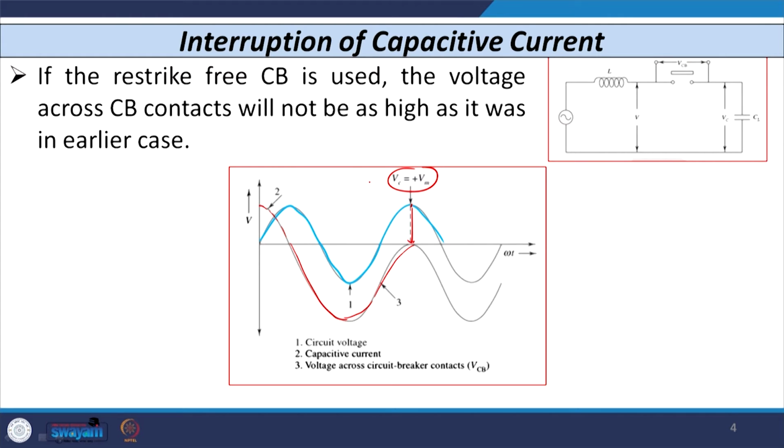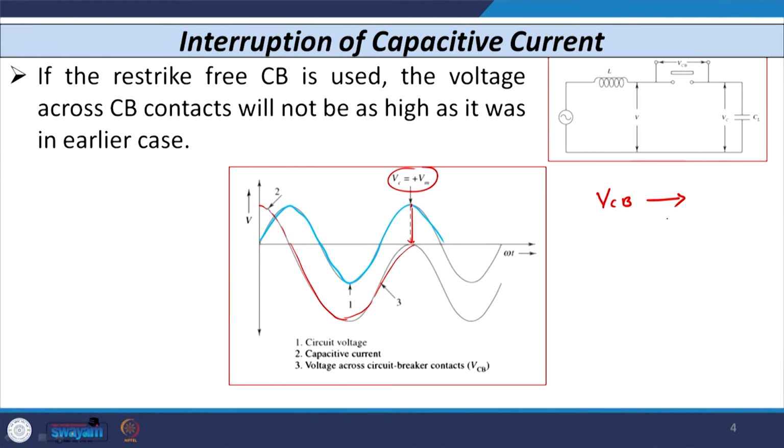Whenever the circuit breaker is installed, and whenever the breaker has to interrupt either a small inductive current or a small capacitive current, the voltage across the contact of the circuit breaker is very high, and the breaker has to withstand that value. So, whenever you design the circuit breaker, such a point needs to be considered while deciding the short time rating of the circuit breaker.